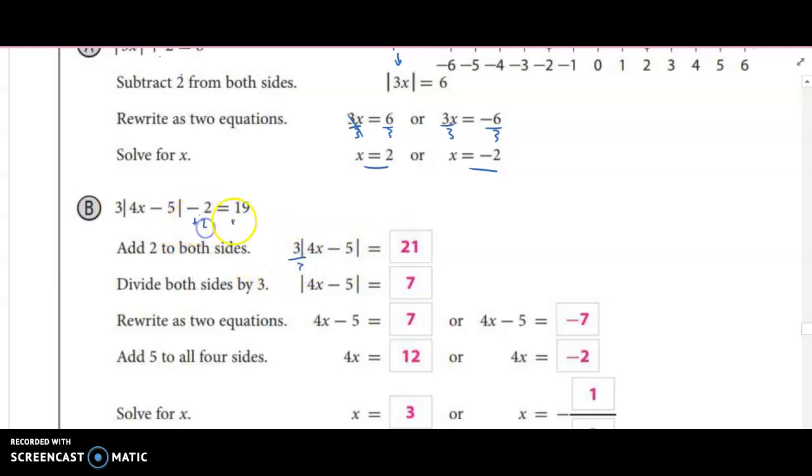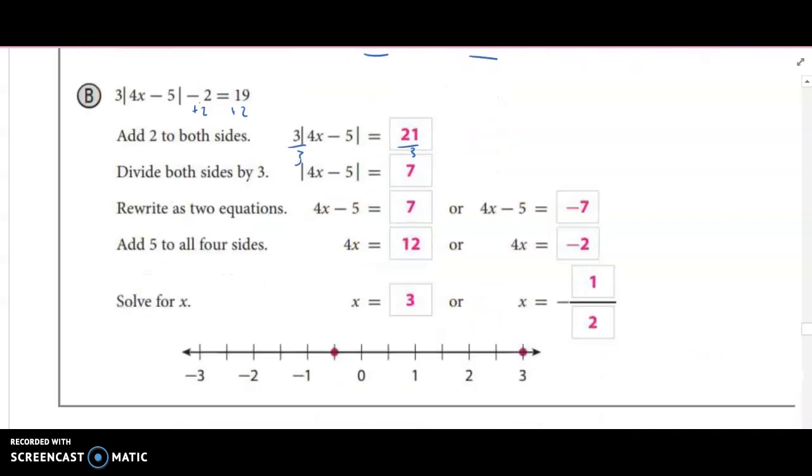We get this, and now what's in the absolute value is all by itself. It's all isolated. So now whatever's inside of the absolute value equals 7. So that means whatever's inside of the absolute value could be 7, or whatever's inside could be negative 7, right? 4x minus 5 equals 7, or 4x minus 5 equals negative 7.